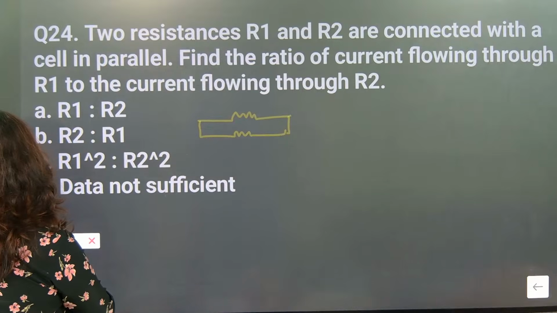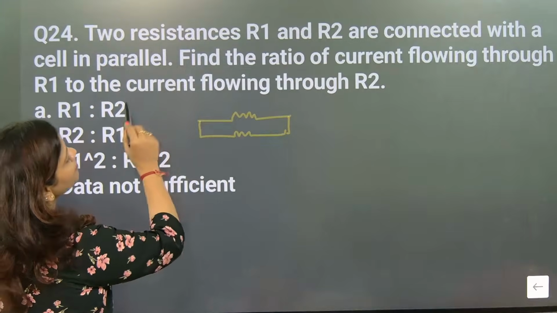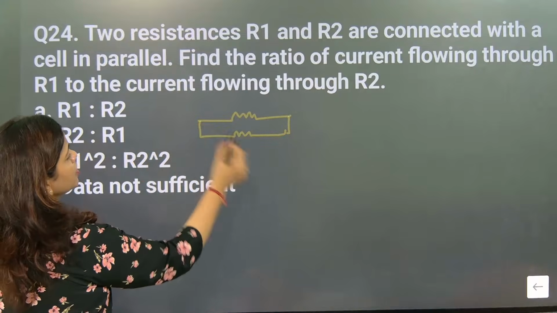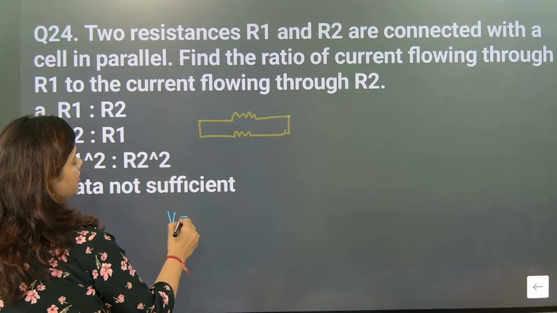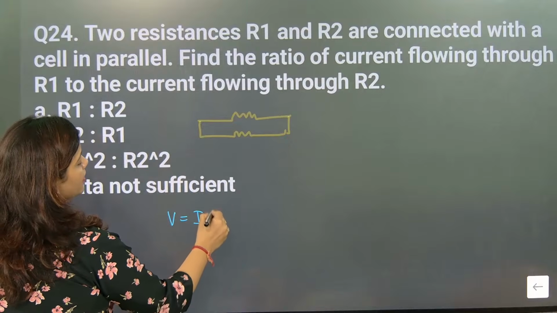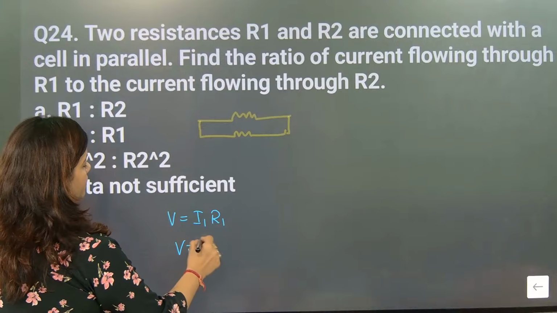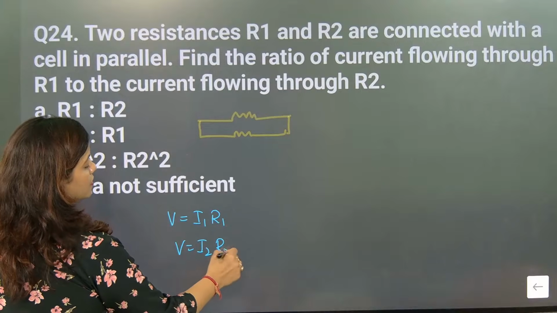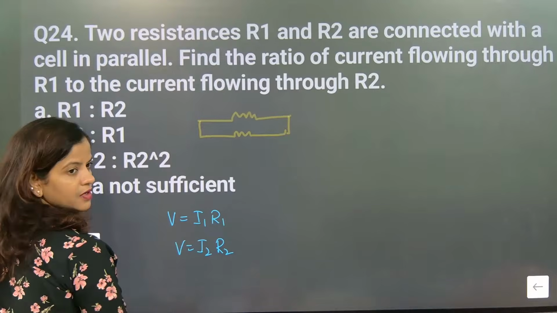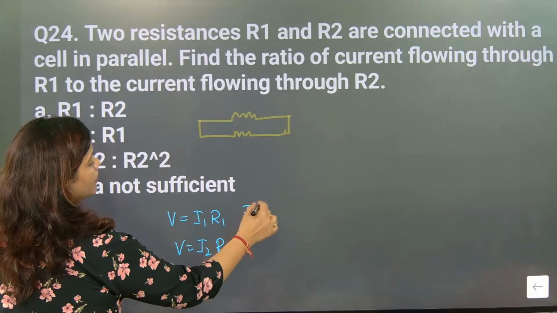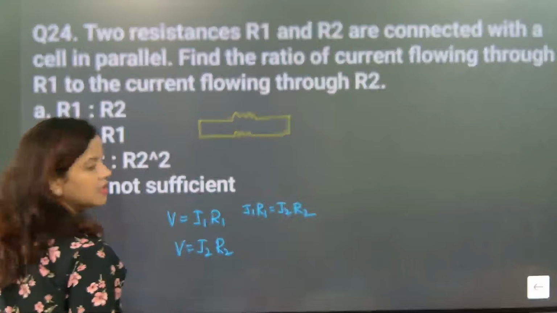So definitely we need to check one thing. Two resistances are connected with a cell in parallel. Find the current flowing. So what will be the resistance for the first one? First case, V is equal to I1 R1, correct. Second one, V will be equal to I2 R2, correct. Now V is the same, so I1 R1 is equal to I2 R2.